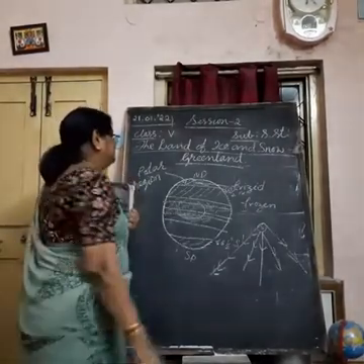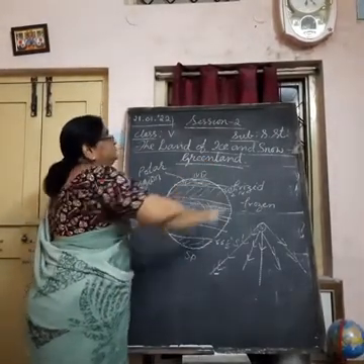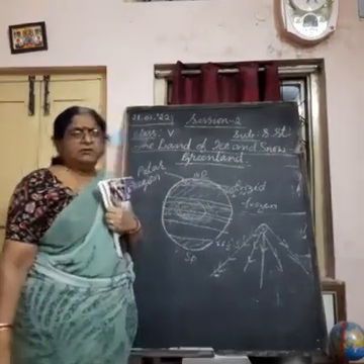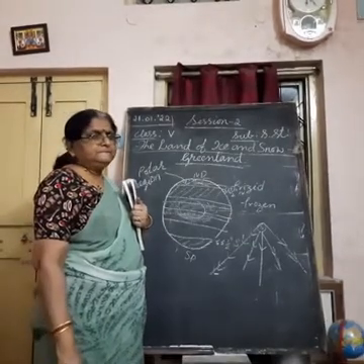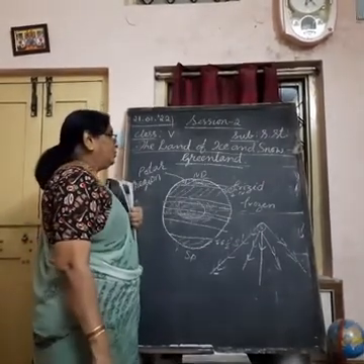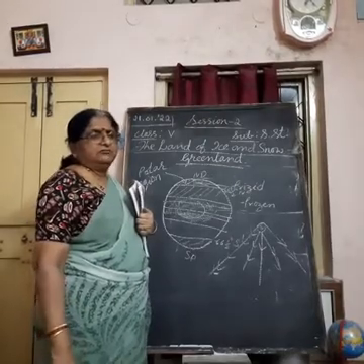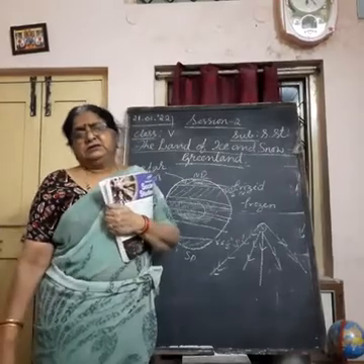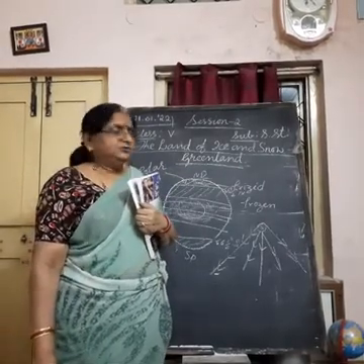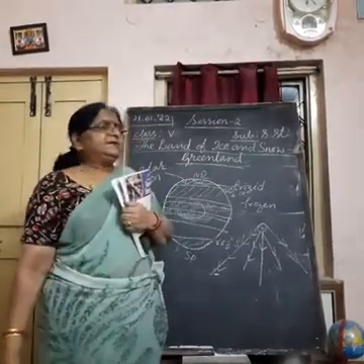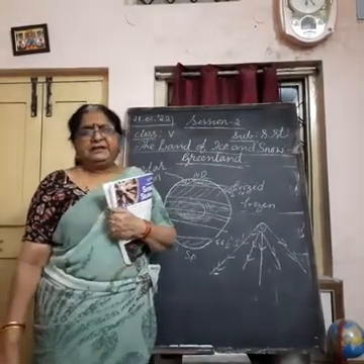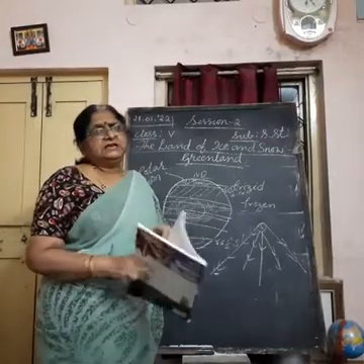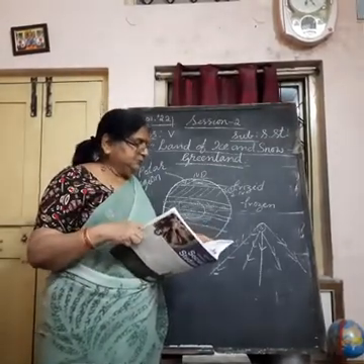So what happens, the land here gets frozen all the time. So the whole year the land is covered with a very thick sheet of ice. Understand? So it is very difficult for the people to lead their life. Even then you find such people living in such a climatic zone also.